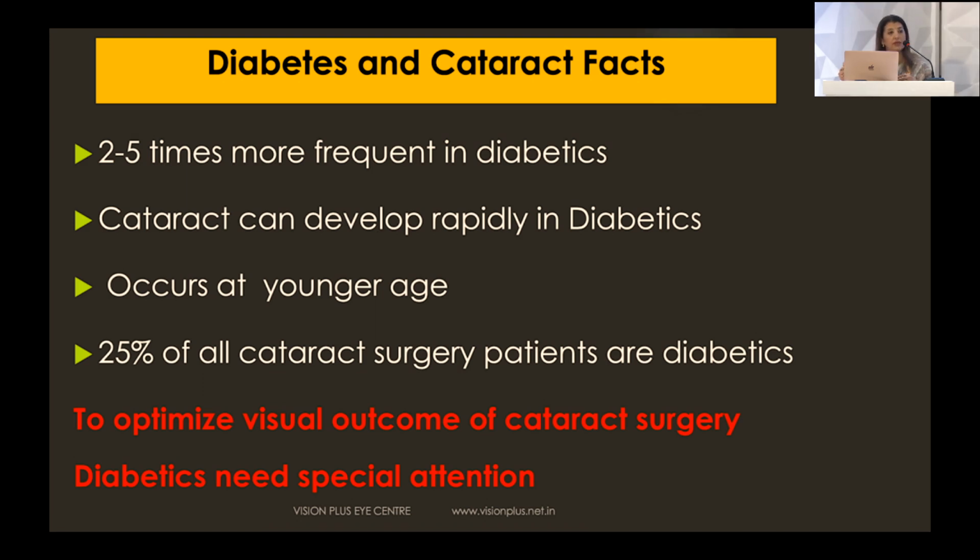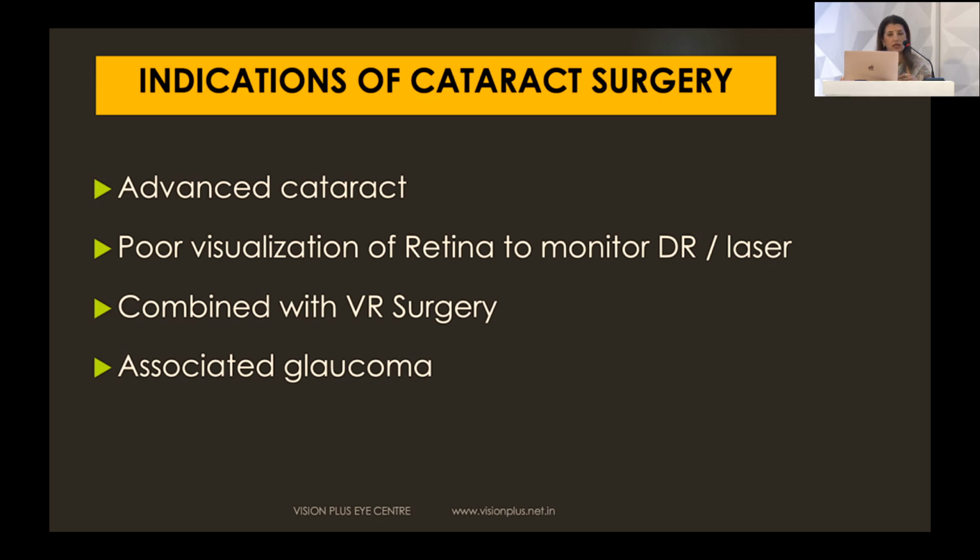As has already been said, we need to optimize the diabetic retinopathy, of course. But to optimize the visual outcome, the cataract surgery has to be given special attention in diabetic patients. So what can be the indications for cataract surgery? Either you have an advanced cataract or there's poor visualization, and we know how important it is to monitor the retina. It could be combined with VR surgery, or it could also be an association with glaucoma.